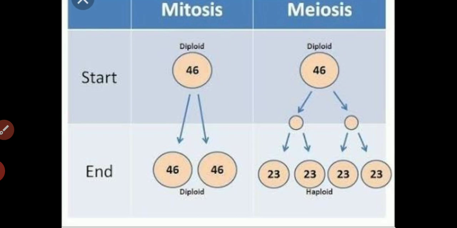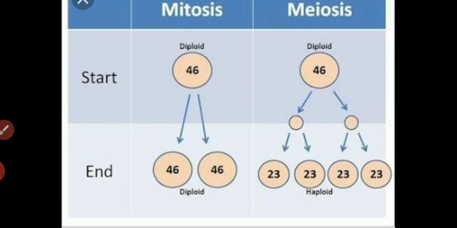See, in mitosis cell division, the mother cell divides to form two daughter cells, and each daughter cell has the same number of chromosomes, 46. And in meiosis, the mother cell divides to form 4 daughter cells, and each cell has half the number of chromosomes, 23. Mitosis is necessary for growth and repair, and meiosis is necessary for sexual reproduction.